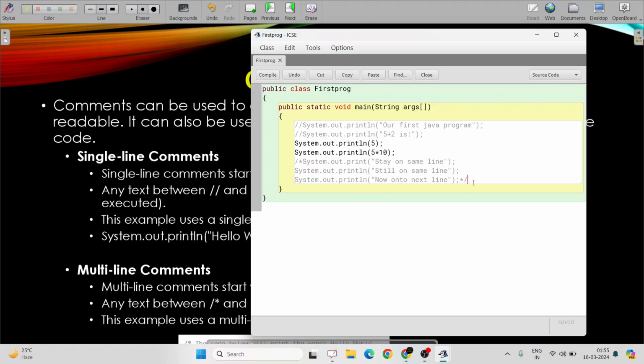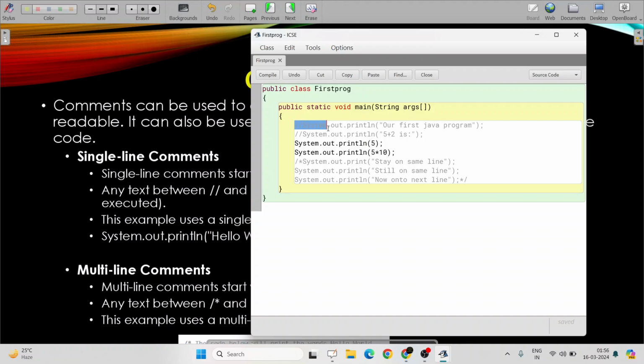Now what is the purpose of those single line and multi-line comments? Why are they written, and why are they not getting printed? Comments are written only for better readability of the code. Suppose you want to print a triangle on the screen. You are writing that logic within the code, so that if anyone checks your copy, or if any friend of yours wants to try your code, they can understand by reading the comments what you have done.